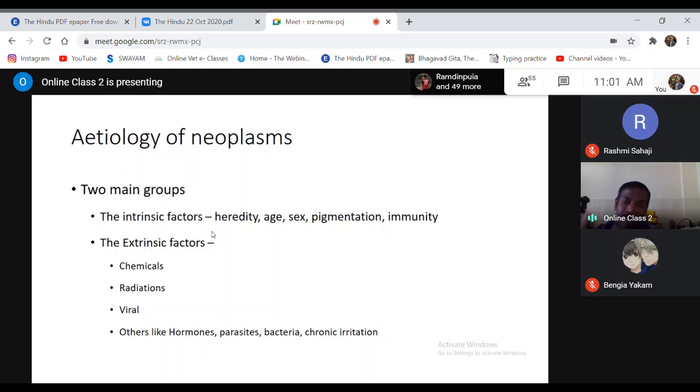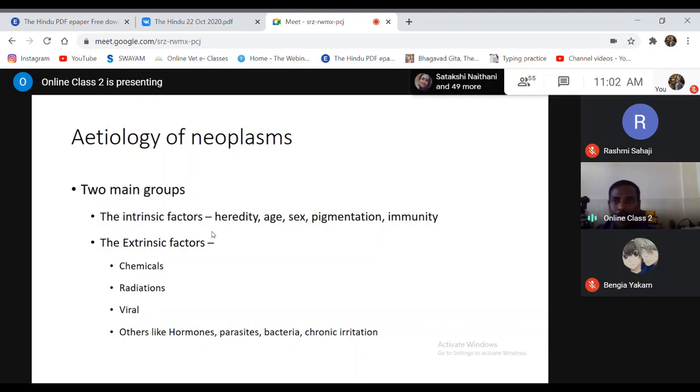When you say age as a factor itself, usually neoplasms are more common in older age, because for the mutation to take place and the cell to develop, it requires a long duration. It requires years. So as a whole, you have to remember that the incidence of neoplasms is more common in older animals than in younger animals.